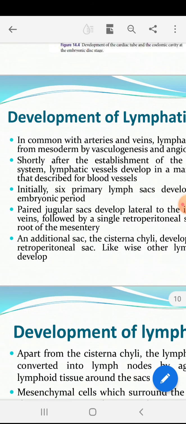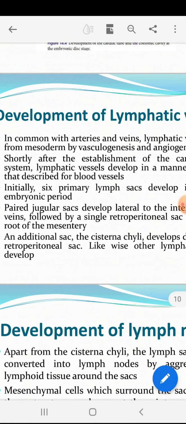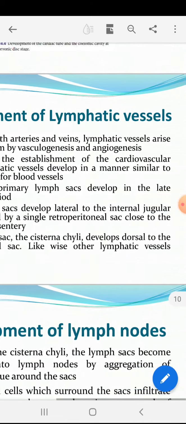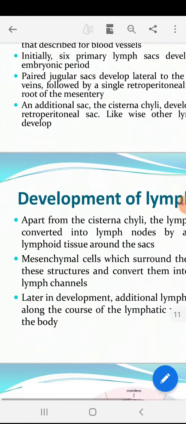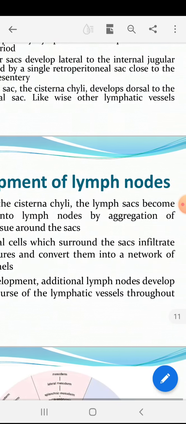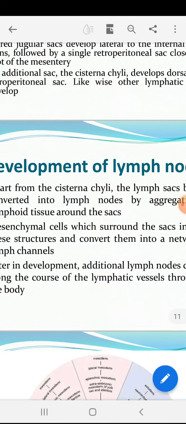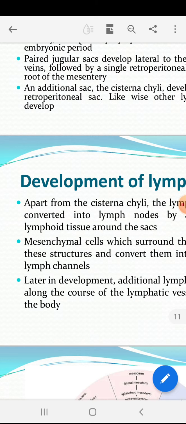This is followed by a single retroperitoneal sac close to the root of the mesentery. Then there is the formation of additional sacs, the cisterna chyli. Likewise other lymphatic vessels develop. Then development of lymph nodes. Apart from the cisterna chyli, the lymph sacs become converted into lymph nodes by the aggregation of lymphoid tissue around the sac.